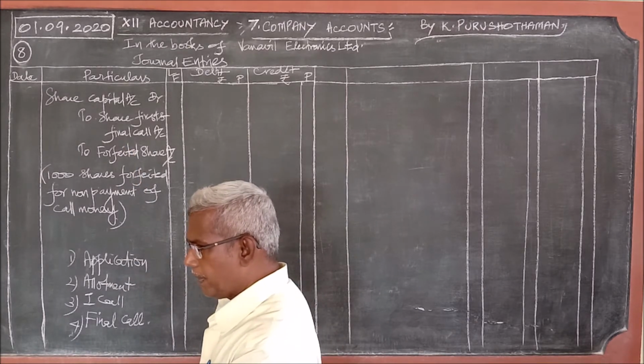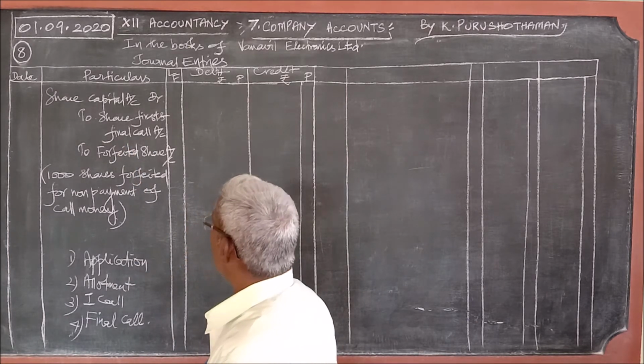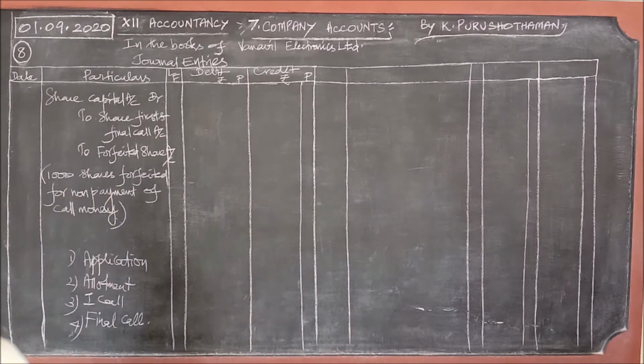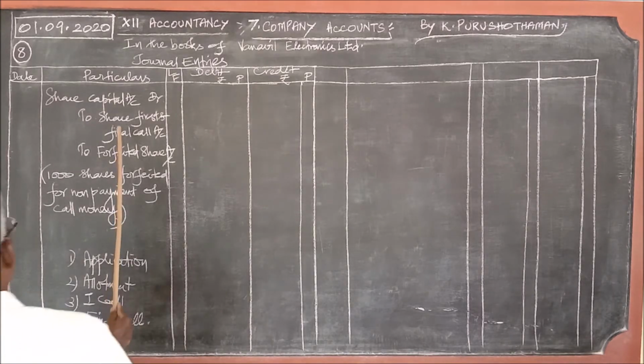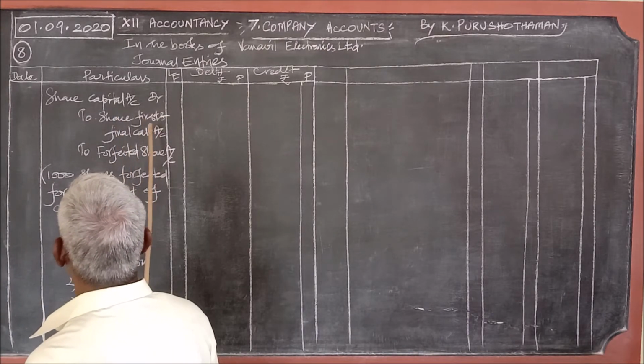In this problem, a combined amount, rupees 3, is given for the first and final call, and 4 on allotment. So combined together, that is why I have written share first and final call.